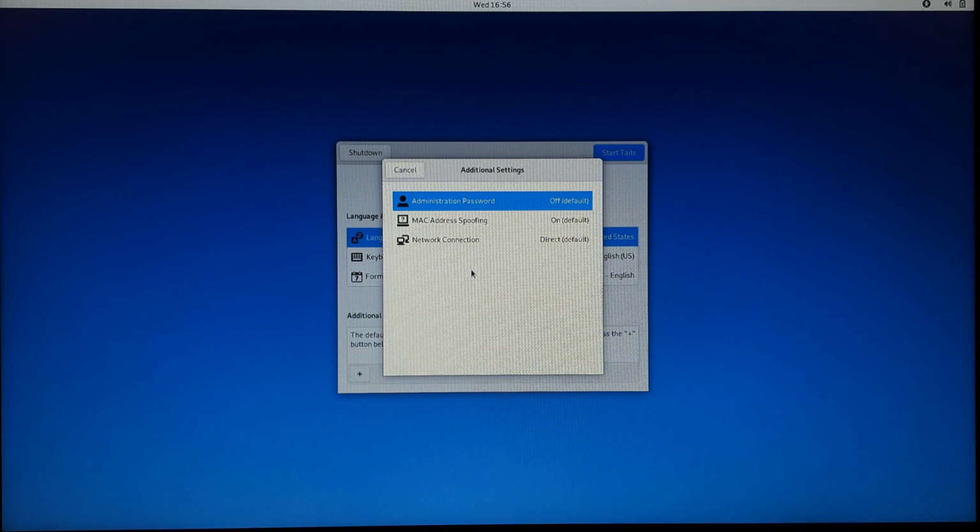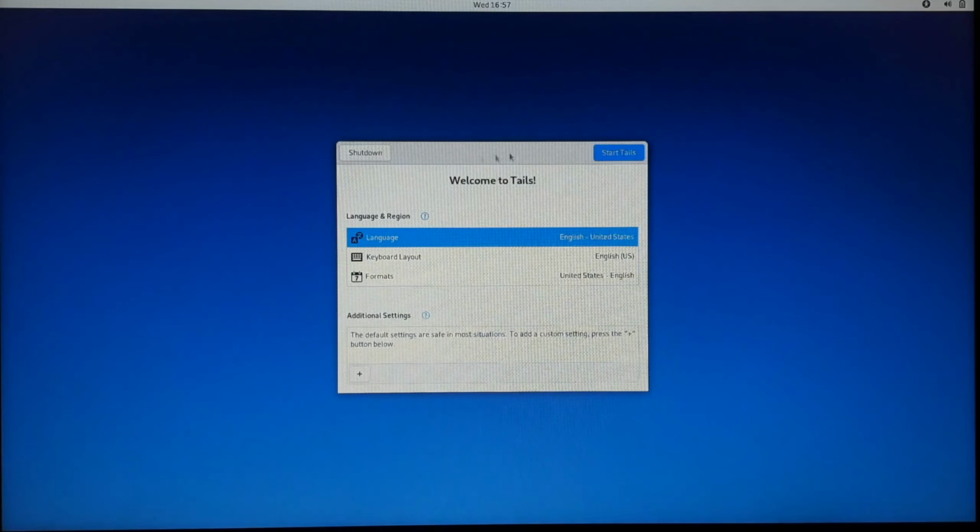You can also set an administrator password and additional settings in order to use the root terminal. You also get options like MAC spoofing and network connections. After configuration, just click on Start Tails to boot in your operating system.